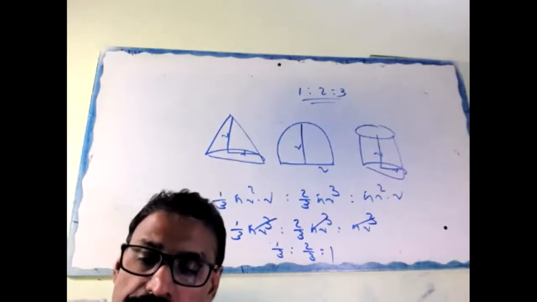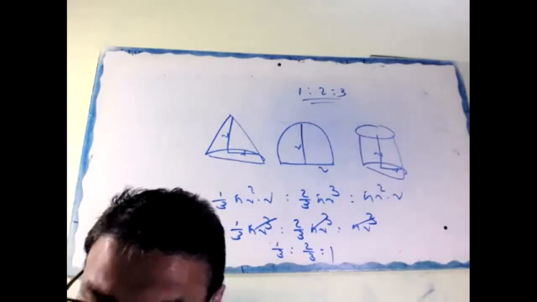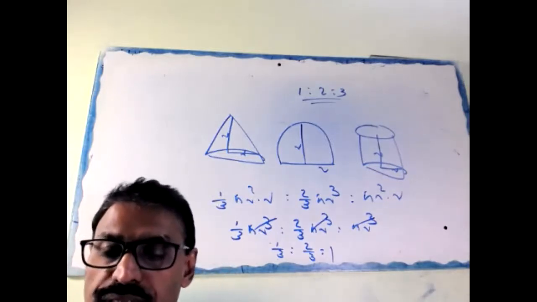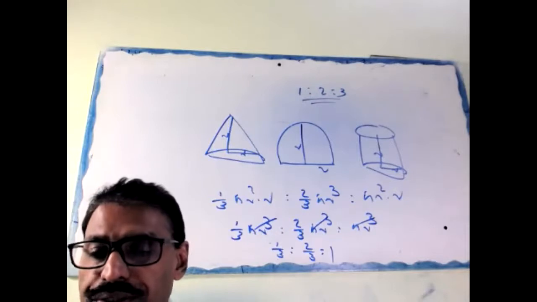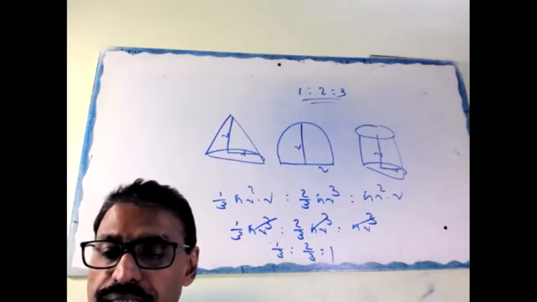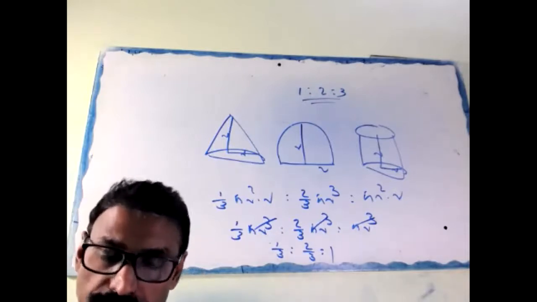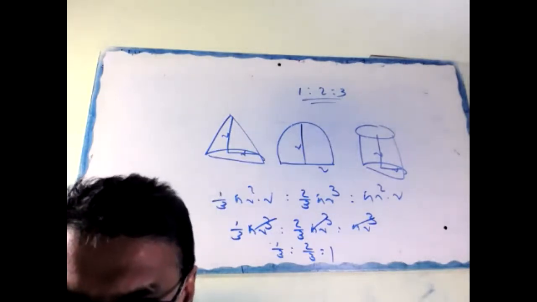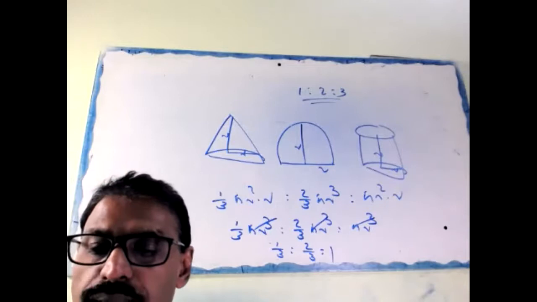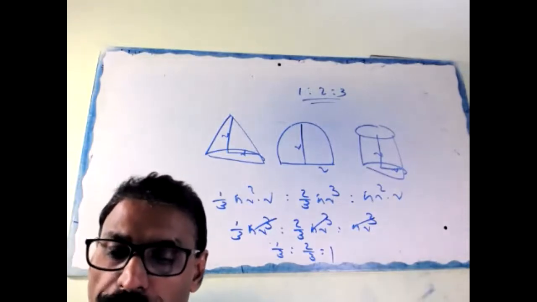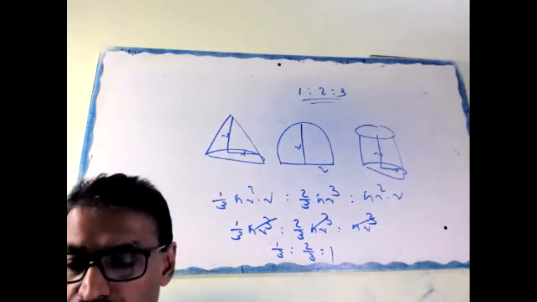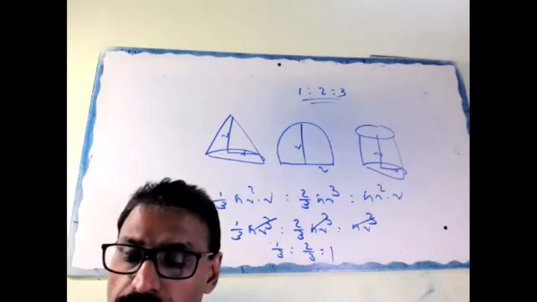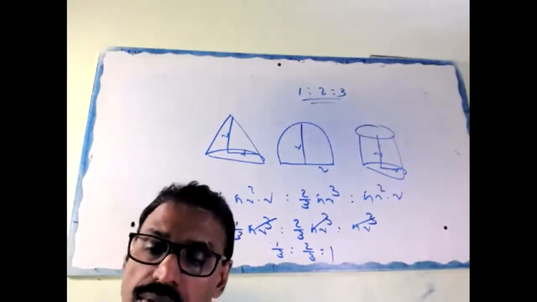Okay, a pen stand is cylindrical in shape. So which area do you have to find out? TSA or CSA? CSA plus base, correct. So that means 2 pi rh plus pi r square. Then that multiplied by 25. Why 25? 25 pen stands are required. Okay, do it now.